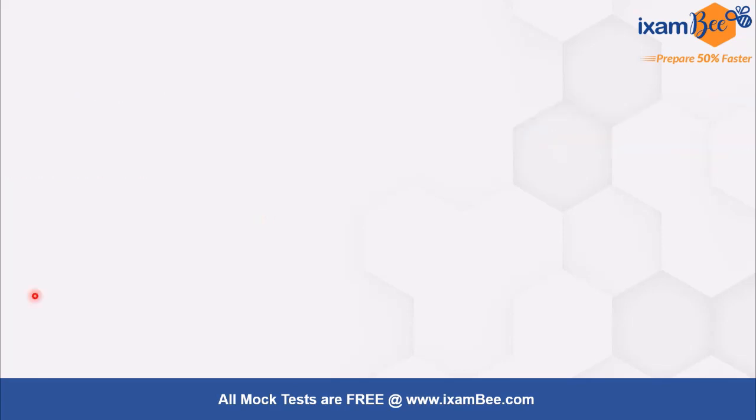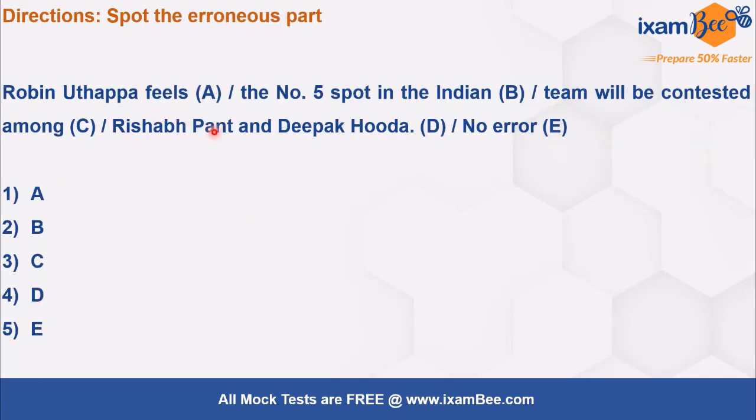So the example says here, Robin Uthappa feels the number 5 spot in the Indian team will be contested among Rishabh Pant and Deepak Hooda. When we are talking about two people, one and two, then we will only use between. So among is wrong, it should be between. The error lies in part C.